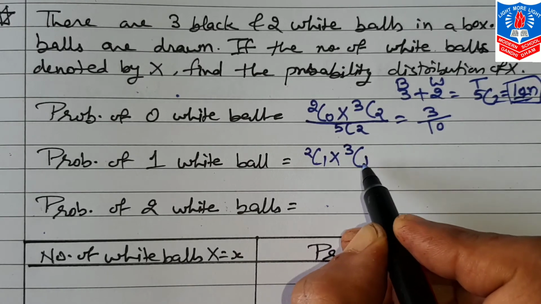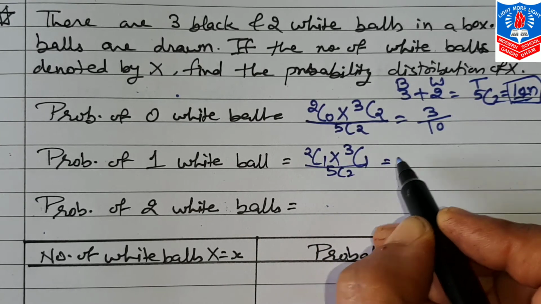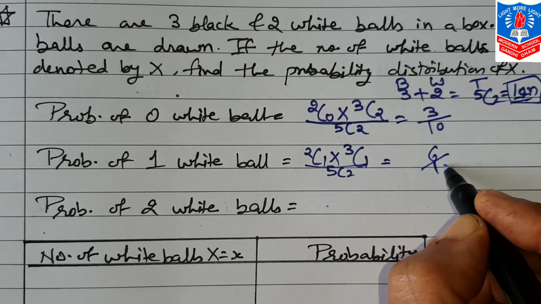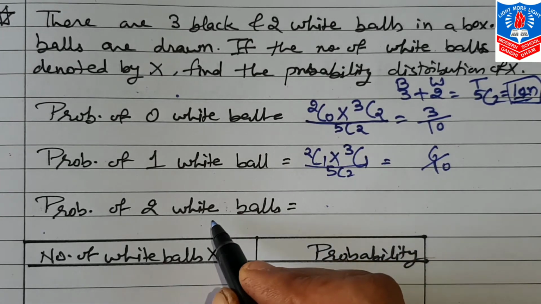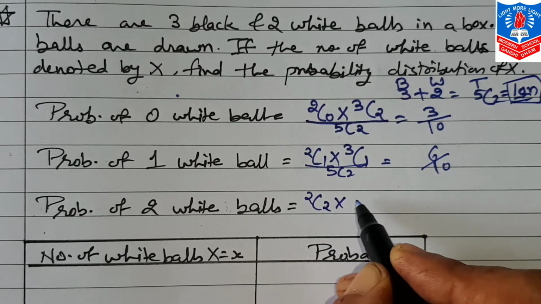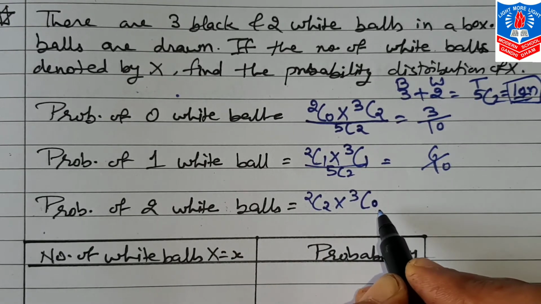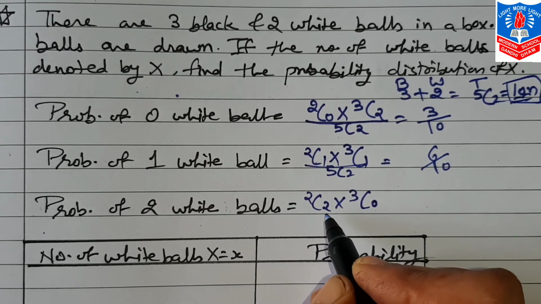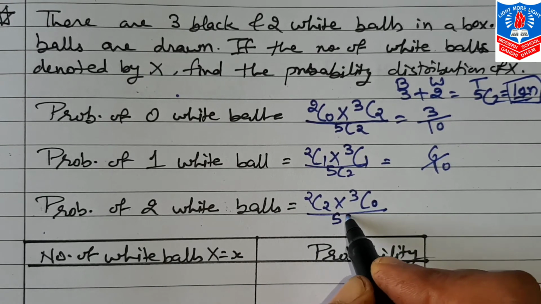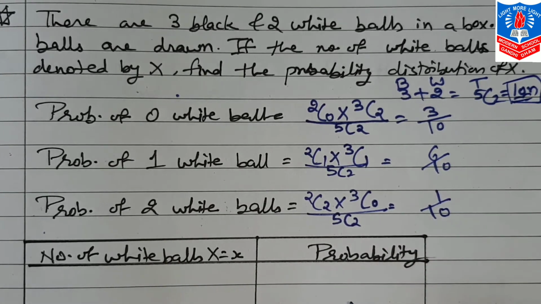So 1 into 1, 2 upon 5C2 will be 6 by 10. Same way, 2 white balls means 2C2 into 3C0, because not a single black ball, both are white balls, upon 5C2, which will be 1 by 10.